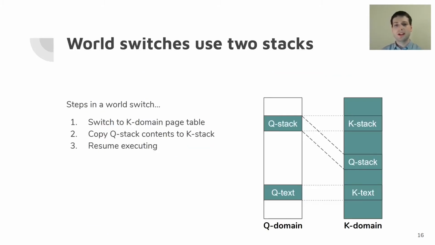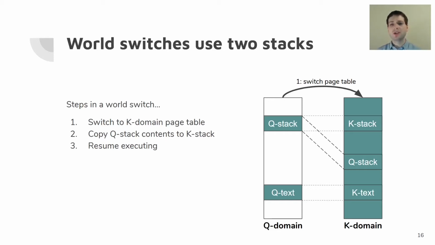So, in more detail, let's take a look at the steps of a world switch. The first step, as we said, is to switch page tables. That's fairly straightforward. The next step, however, is we have to copy the contents of the Q stack to the K stack. For this, I want to give a bit more elaboration. It might seem like we could run with the same stack in both cases. The two domains are just in the kernel. They can have a stack. They're not both used at once, so what's the issue?